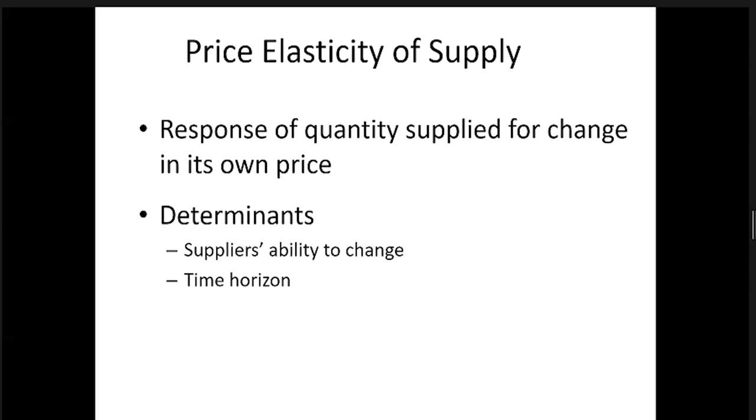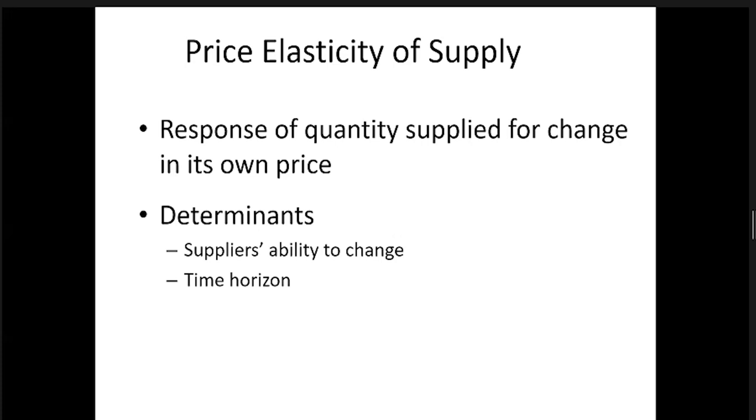Like the demand elasticity, there are certain determinants that decide supply elasticity. The first one is the supplier's ability to change. Depending on the supplier's ability to change, supply elasticity changes. For example, if the supplier can change quickly, then elasticity may be high.